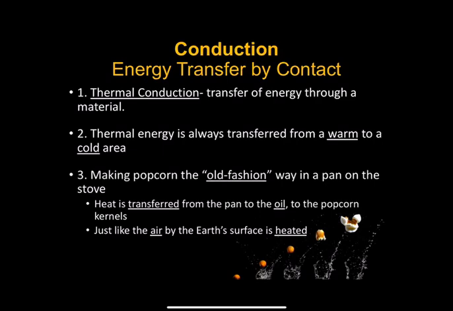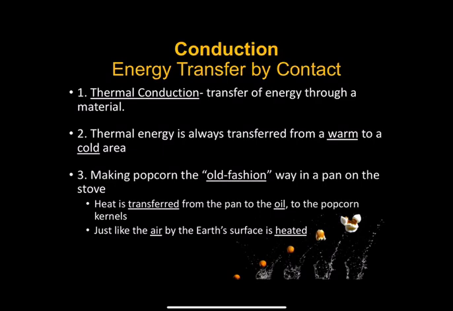Making popcorn the old-fashioned way, in a pan or a stove, is an example of conduction. Heat is transferred from the pan to the oil in the pan, and the heat from the oil is then transferred to the popcorn kernels. Just like the air by the Earth's surface is heated.